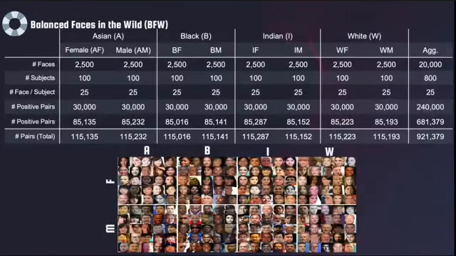So specifically, we had almost a million pairs that were equal between the different subgroups: Asian, Black, Indian, White, male, female for each. And then again, you can look at the details of the paper, but you can see that the number of faces, number of subjects, and number of faces per subject are all equivalent, along with the positive pairs, and the negative pair set is just slightly off, just a little bit of variation.